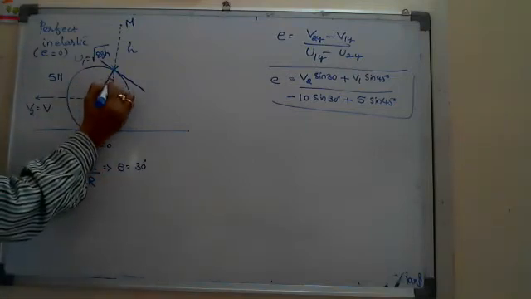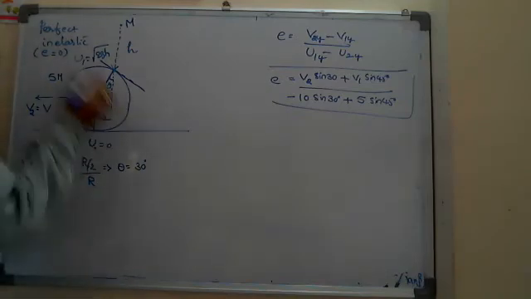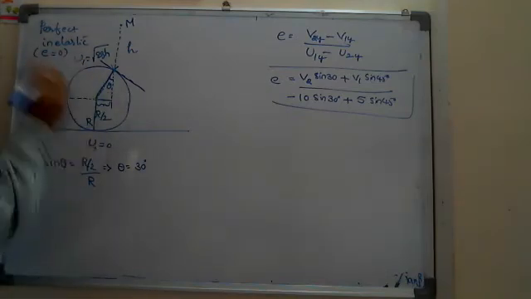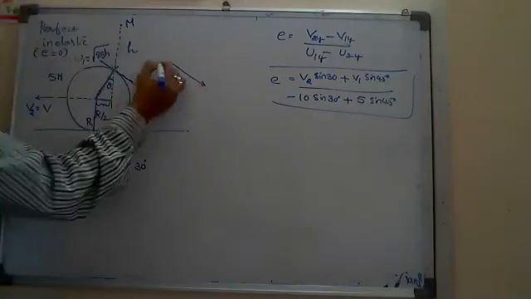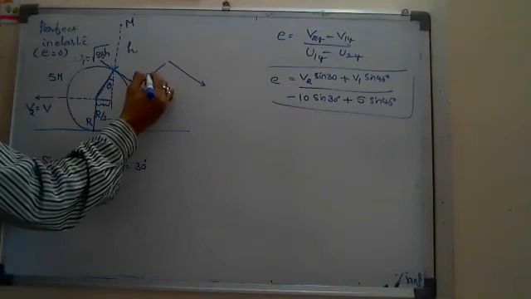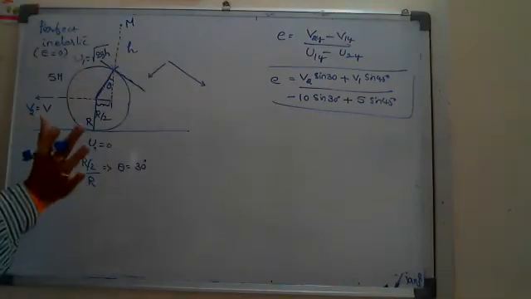So here theta I know now, that is 30 degrees. That is the advantage. So here after the collision, this is the tangential direction, and keep in mind this is the normal direction. These are the two directions.